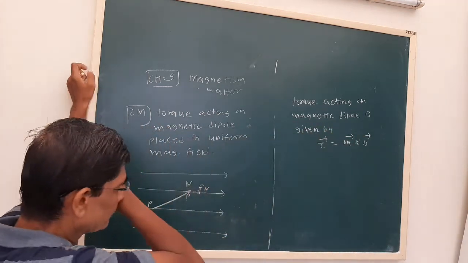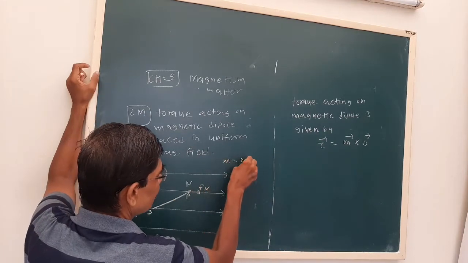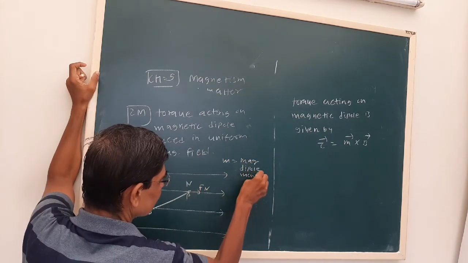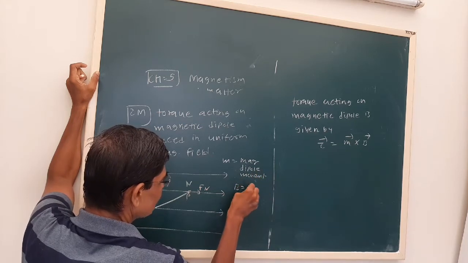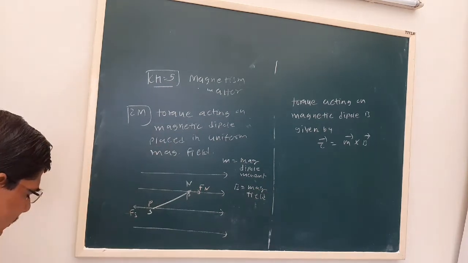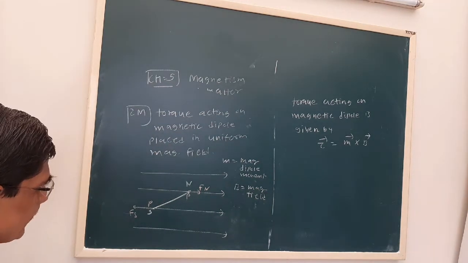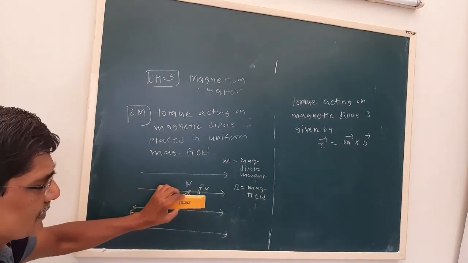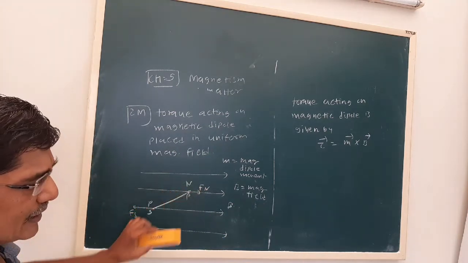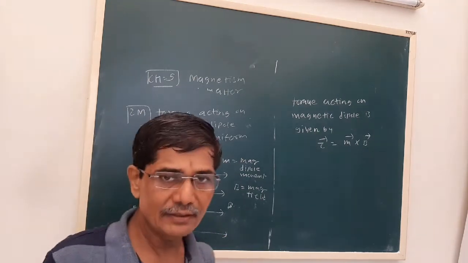Here again m is our magnetic dipole moment, and b is the magnetic field. Now as I told, suppose a bar magnet is placed in a uniform magnetic field, it will align itself with the field.